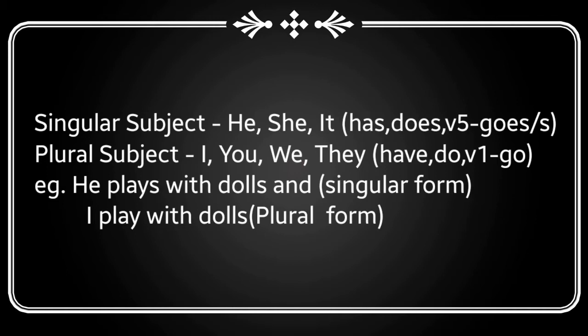Play is a verb, but we are adding s because he is the singular subject. So it is not changed to plural form, it is assumed in the singular form only. And if we use s with a noun, for example, dolls here, I have written dolls, so it changes to plural.